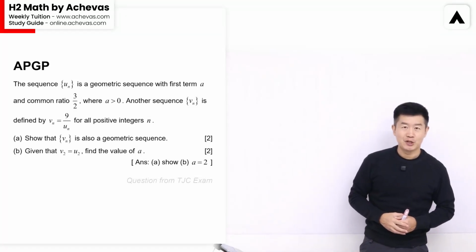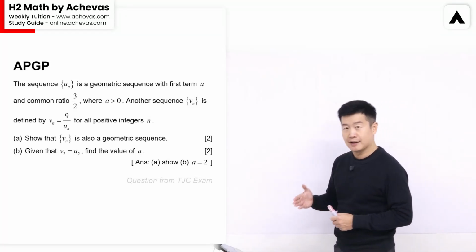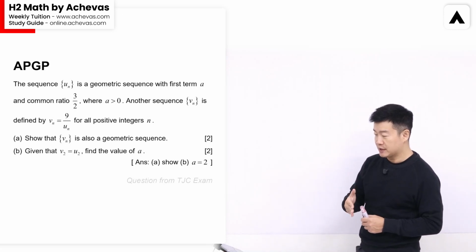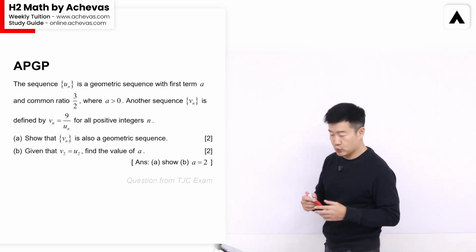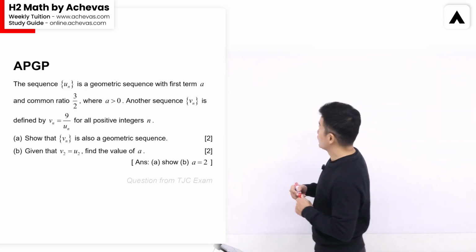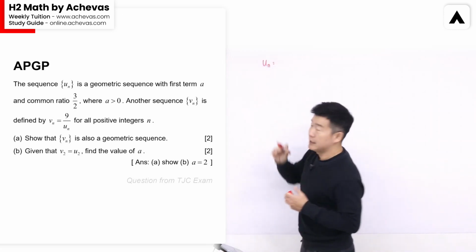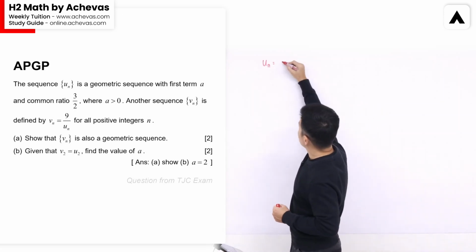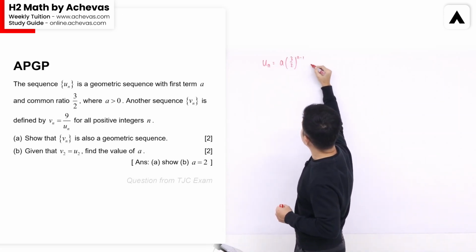Let's take a look at the information that is provided to us by the question. We are told that Un is following a geometric sequence with the first term as A and the common ratio is 3/2, and A is bigger than 0. The first term is bigger than 0, which means that the general expression for Un will be A times 3/2 to the power of n minus 1.